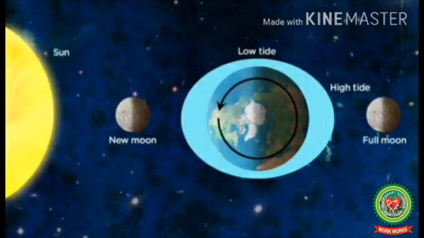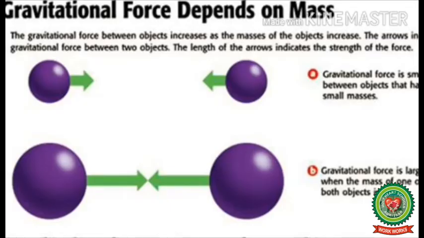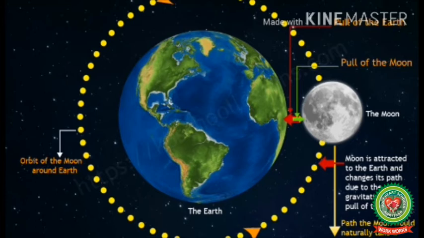Next we have rotation. As we all know, Earth takes 24 hours to complete its rotation. Now let's understand the relation between Earth's rotation, moon and tide. Every heavenly body has some mass, and two bodies exert gravitational pull on each other. So here the moon is attracted towards the earth and earth is equally attracted to the moon. Here the gravitational attractions are of equal strength.